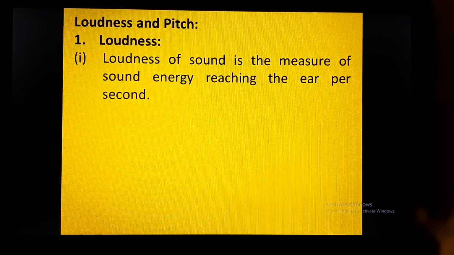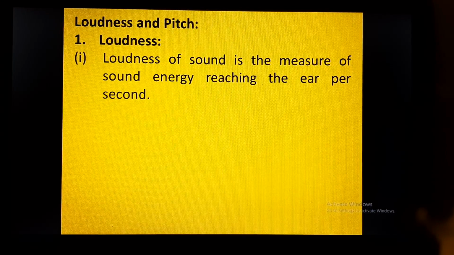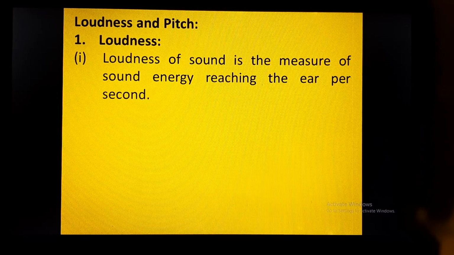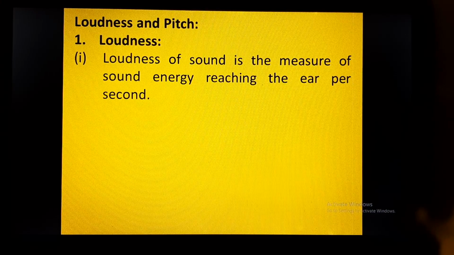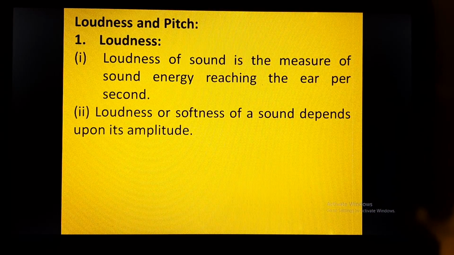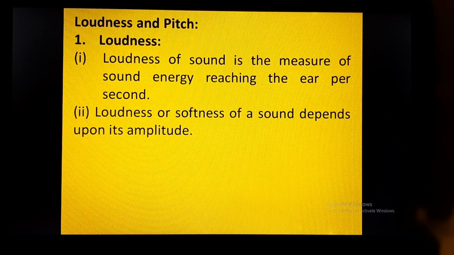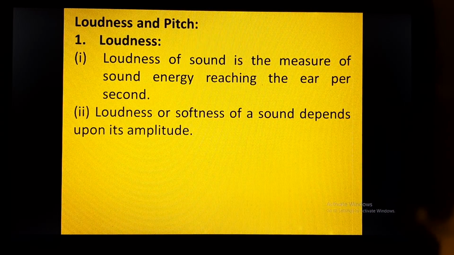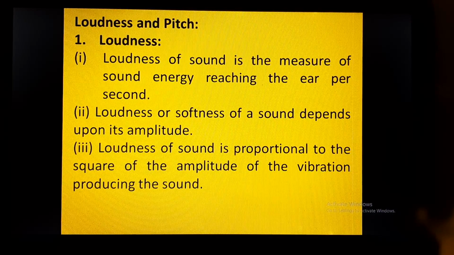So loudness is the measure of sound energy reaching the ear per second. So how loud is the sound? That means how much is the sound energy which is reaching the ear per second. So loudness or softness of a sound depends upon the amplitude of the sound wave. The amplitude will indicate if the sound is loud or soft. Loudness of sound is proportional to the square of the amplitude of the vibration producing the sound.